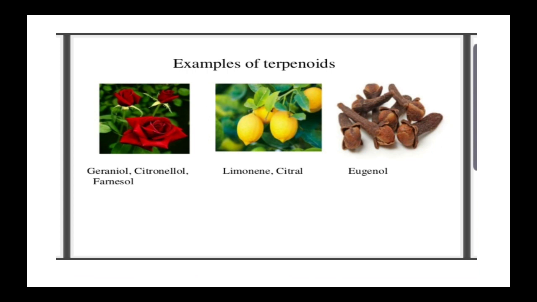This figure shows examples of terpenoids. In natural products, most terpenoids have flavoring and a pleasant odor, for example geraniol, citronellol, farnesol, and also limonene, citral, and eugenol.